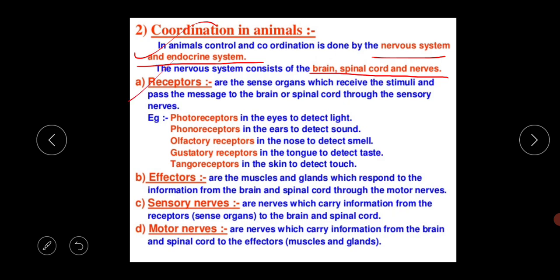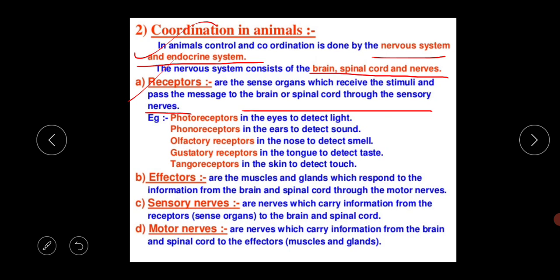Next thing is the receptors. What is the meaning of the receptors? These are the different kinds of sense organs which receive the stimuli and pass the message to the brain or spinal cord through the sensory nerves. I am repeating again. Here a new term is there, the receptor. What is the meaning of the receptor? Normally receptor means that which can receive. That's called the receptor.